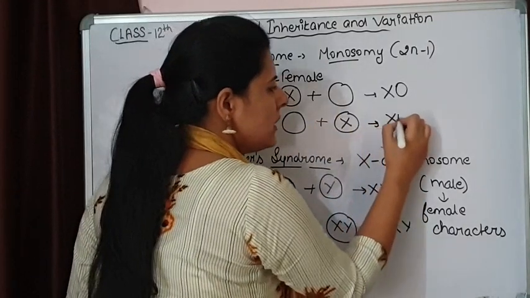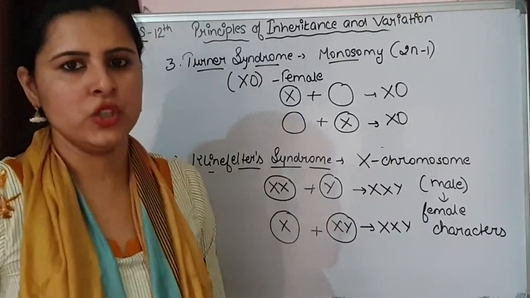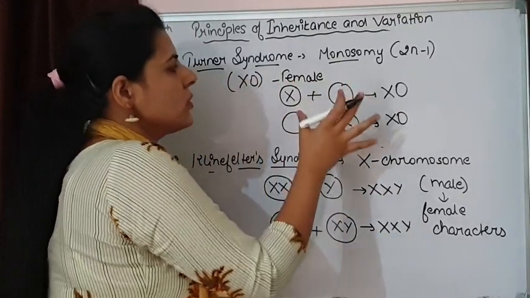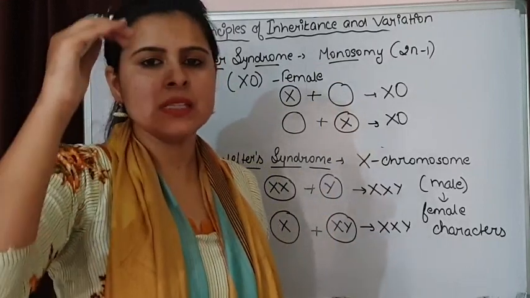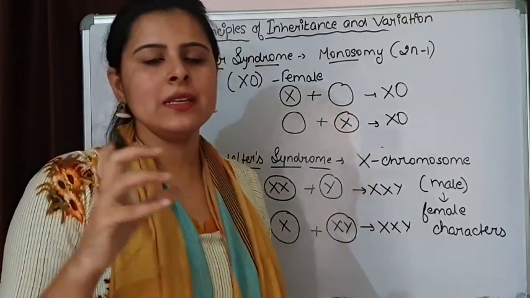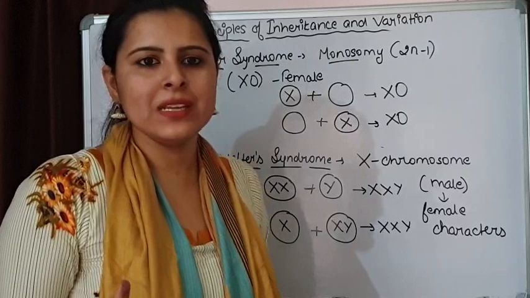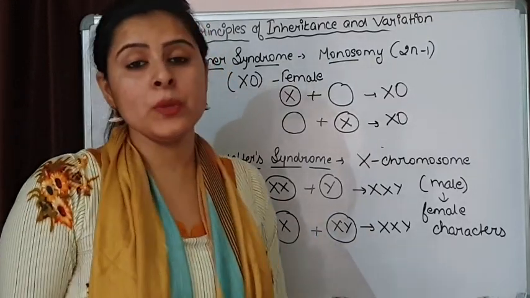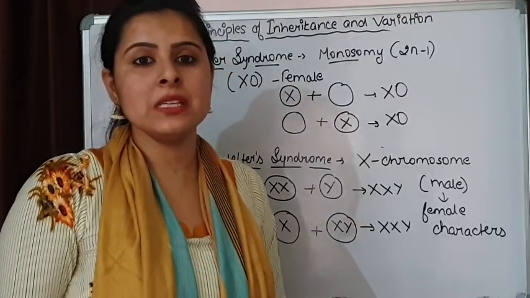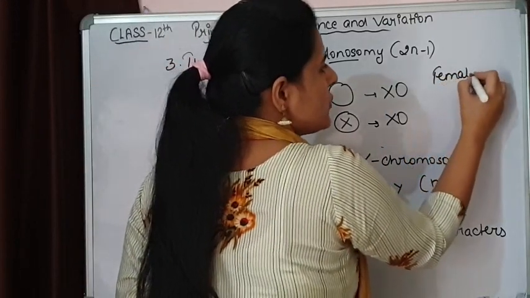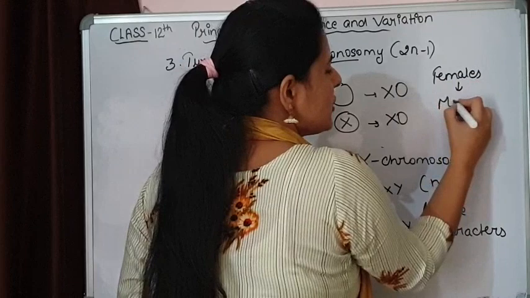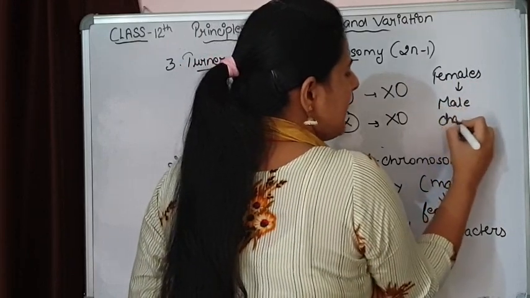Then also this is the condition. So these are females with Turner syndrome. These females are of very short height, there is reduction in the size of ovaries, the menstrual cycle may or may not take place, and they show some male characters. So these are females but they show some of the male characters.